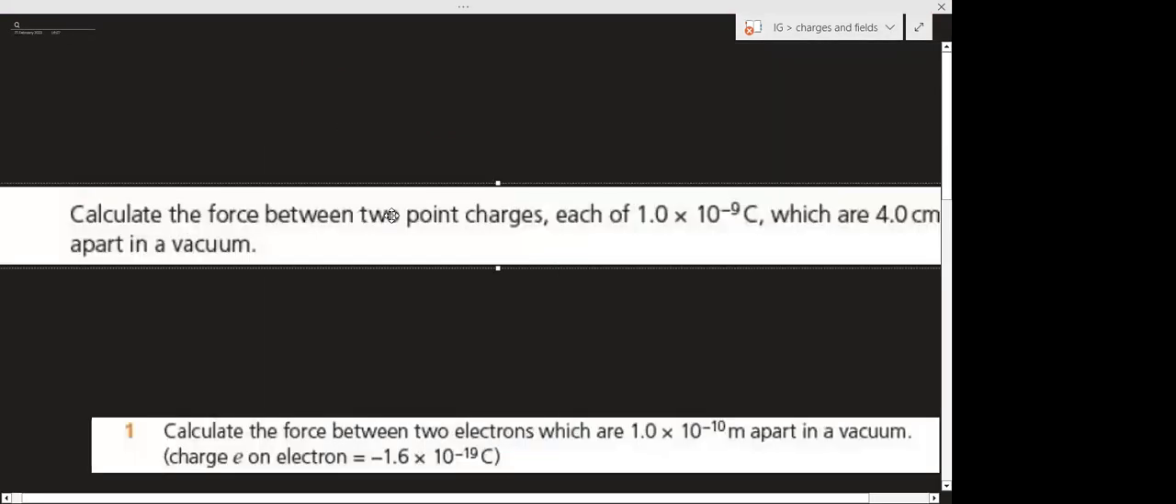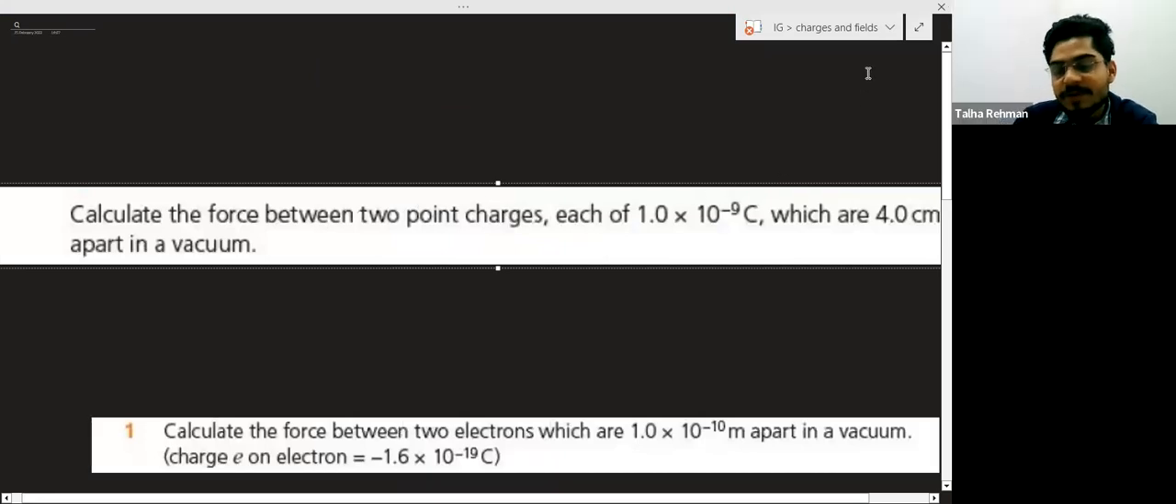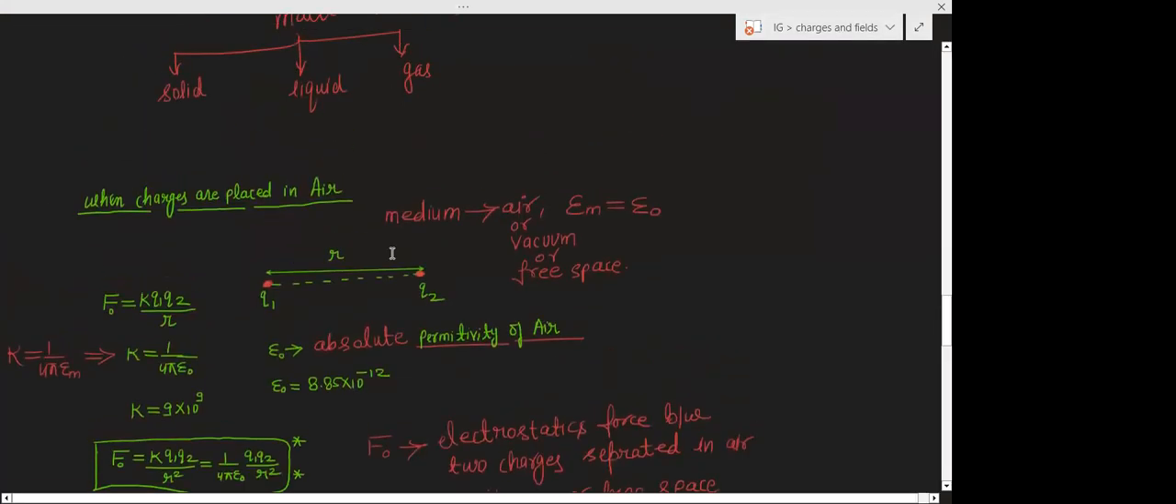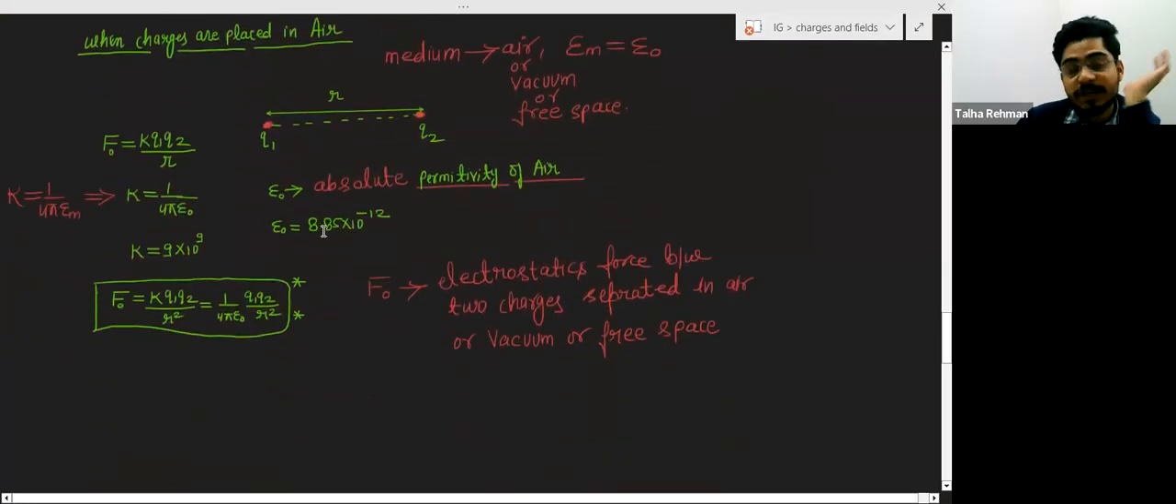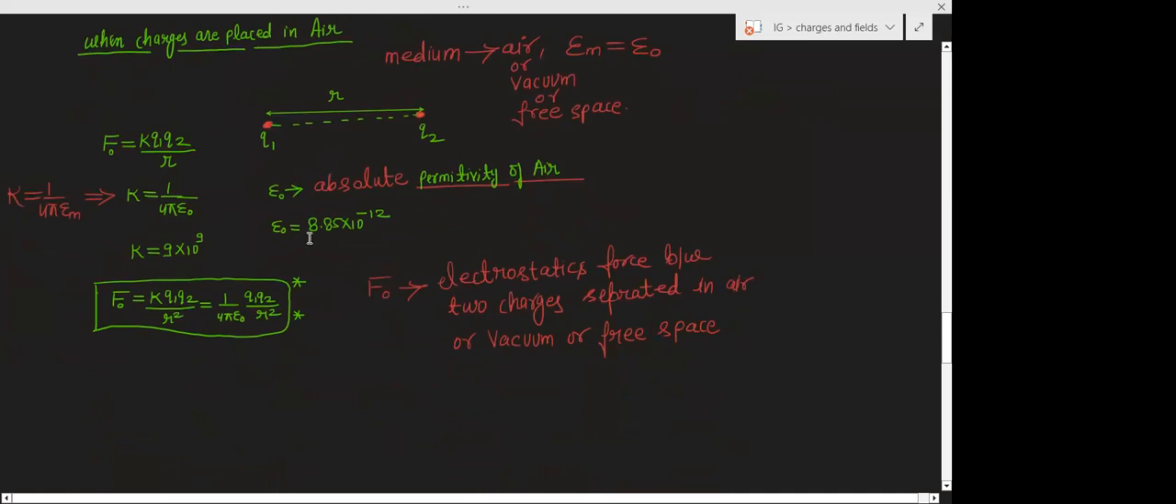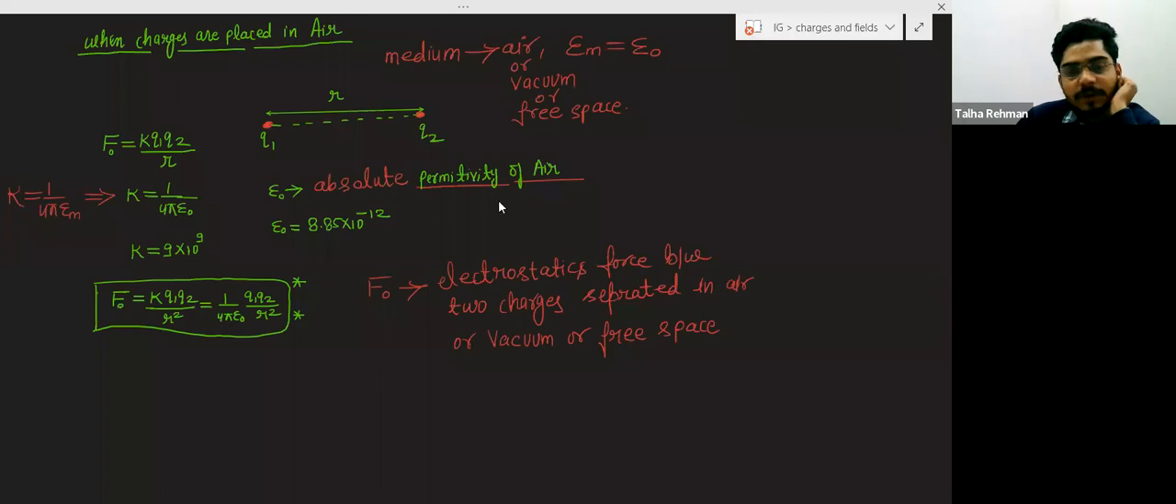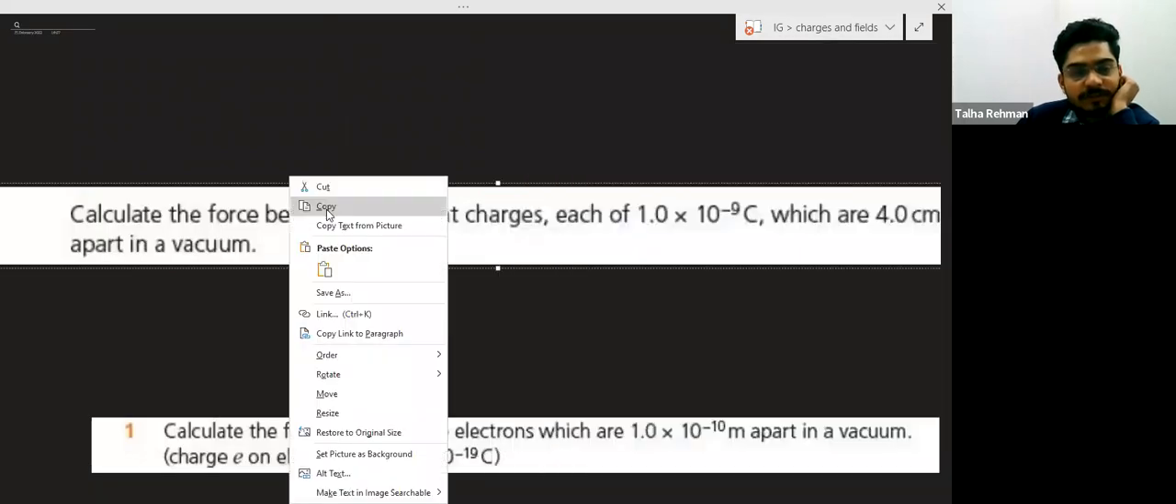Is there a particular value for epsilon? Yeah, 8.85 into 10 to the power minus 12. If there is a requirement, then we will use this 8.85 into 10 to the power minus 12. There is a unit also, so we can calculate the unit for this epsilon naught as well.